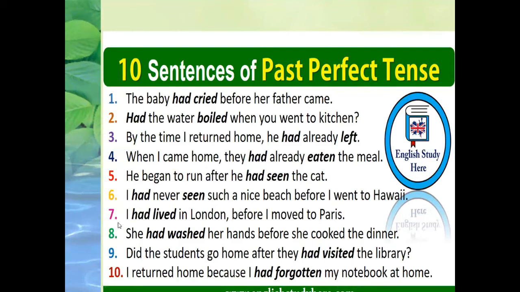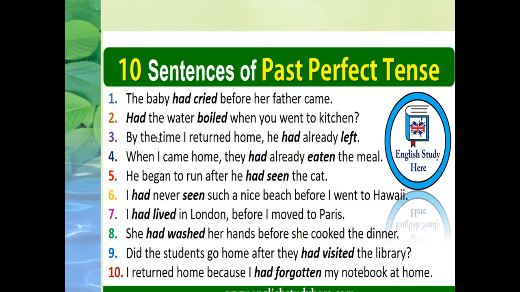Sentence number 7. I had lived in London before I moved to Paris. Here also there are two actions. Sentence number 8. She had washed her hands before she cooked the dinner. Sentence number 9. Did the students go home after they had visited the library? Sentence number 10. I returned home because I had forgotten my notebook at home.